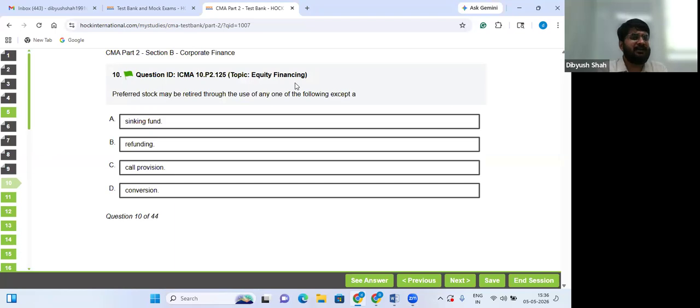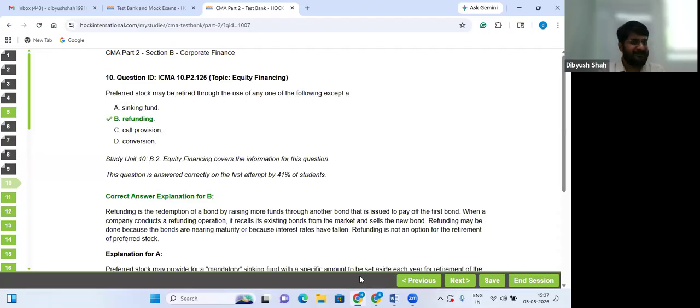Preferred stock may be retired through the use of any one of the following except sinking fund. Retired means settled. Yes, you can have a sinking fund like a bond for preferred stock also. Call provision was discussed in bonds, when the company has the right to call back the bonds, in this case preferred stock, prior to maturity at a pre-agreed price. And conversion, yes, it can be converted to equity, but refunding is not a term that is used.